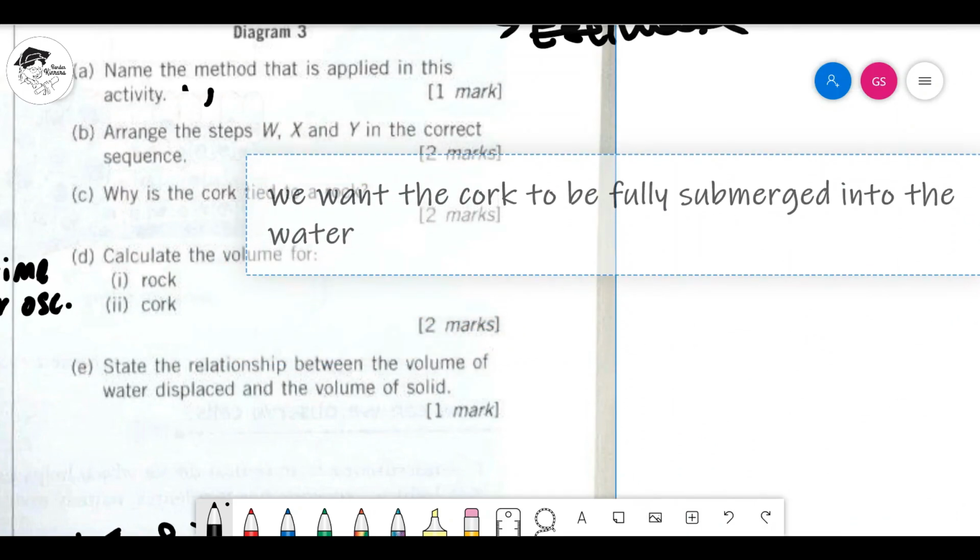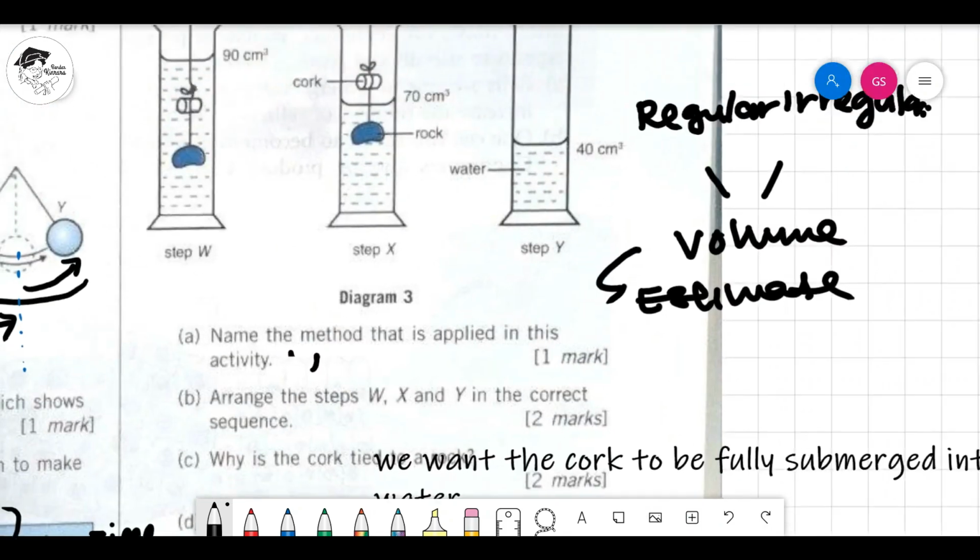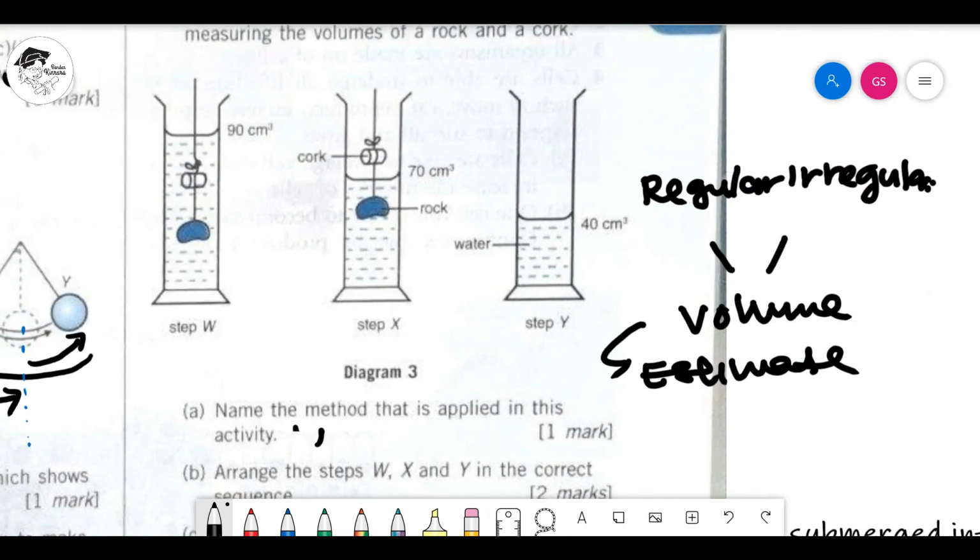Calculate the volume. Okay, if there's a pen, it's easier, but never mind. Okay, calculate the volume. So what happens is, I told you that we must use final volume and initial volume. Final volume and initial volume, very simple stuff. So, we know that we have two items to check now.